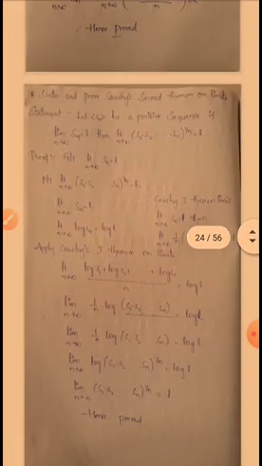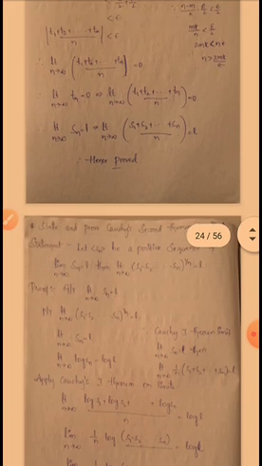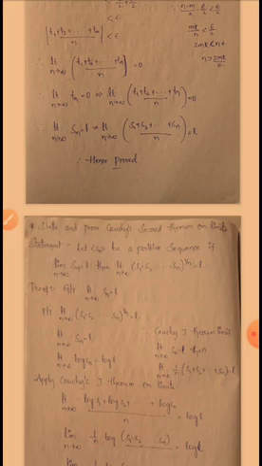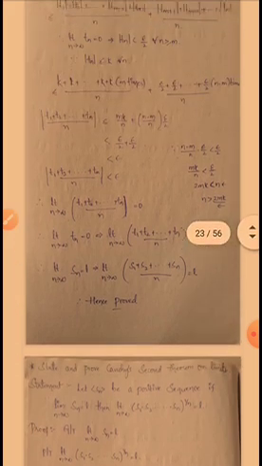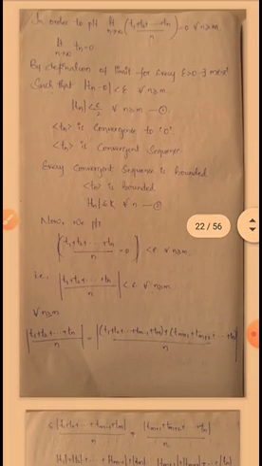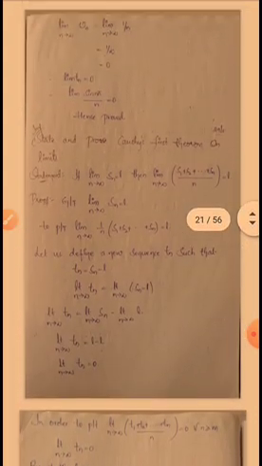And what is Cauchy's first theorem? If limit n tends to infinity Sn is equal to L, then limit n tends to infinity (S1 plus S2 plus and so on up to Sn) by n is equal to L. This is Cauchy's first theorem on limits. And the second theorem: let the sequence Sn be a positive sequence. If limit n tends to infinity Sn is equal to L, then limit n tends to infinity (S1 times S2 times up to Sn) to the power of 1 by n is equal to L. This is Cauchy's first and second theorems, the monotonic sequence definition and problem.